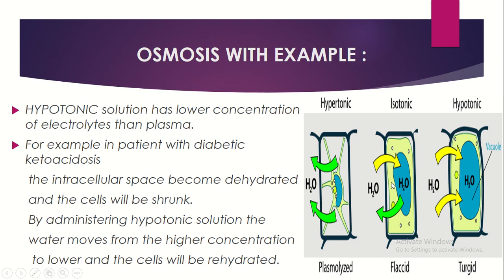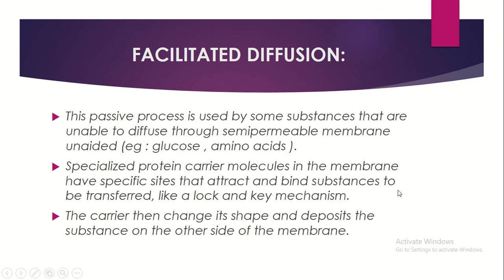In isotonic solution, the fluid goes in and out of the cell equally, so the equilibrium is maintained. In hypotonic solution, what happens? The cell needs water because the cell has shrunk, no? So the water goes from the plasma to the red blood cells, and the equilibrium is maintained. So these are the examples with osmosis.